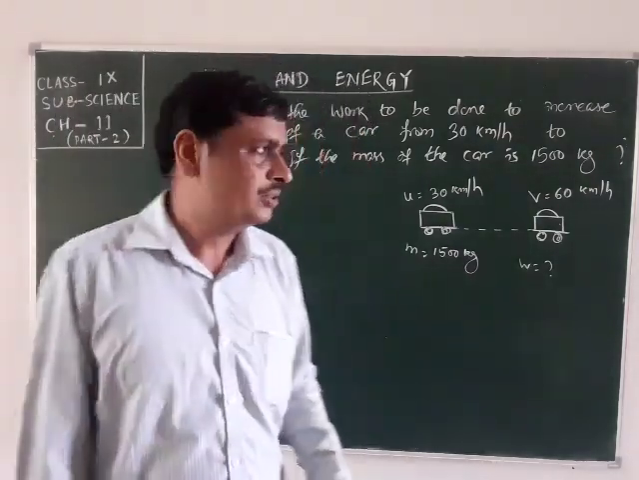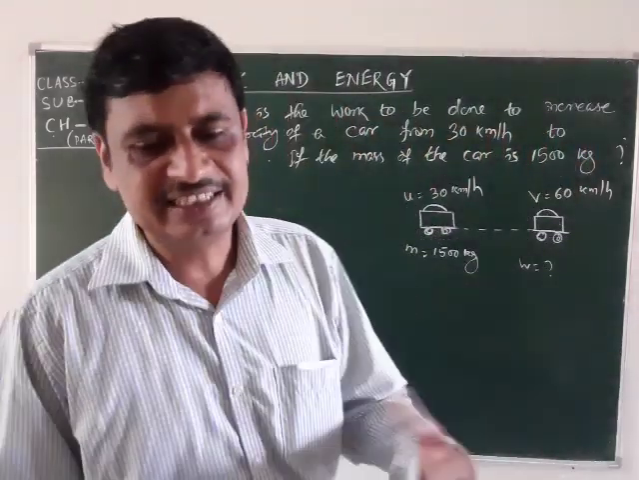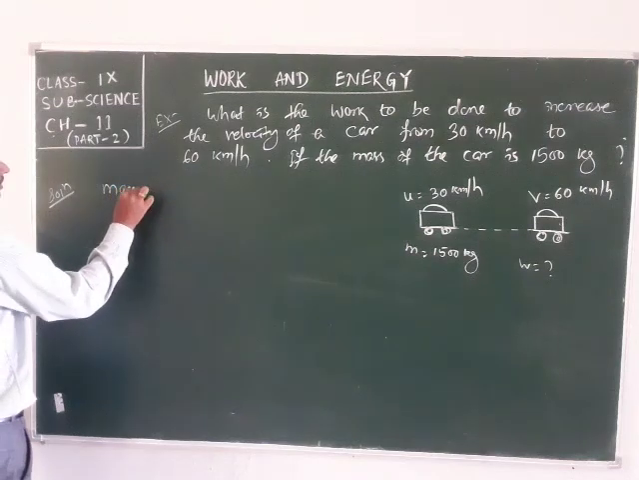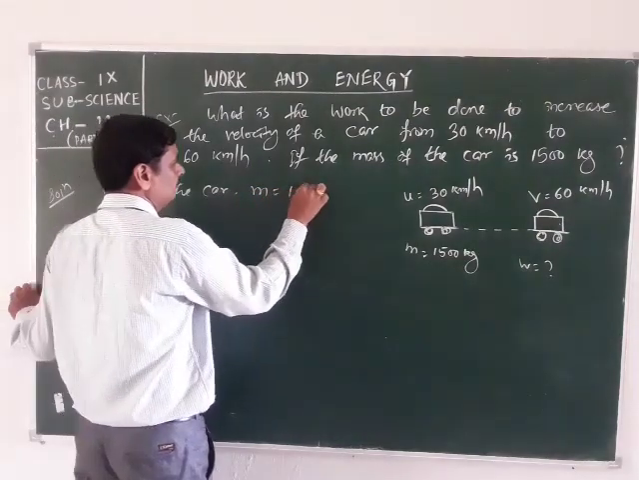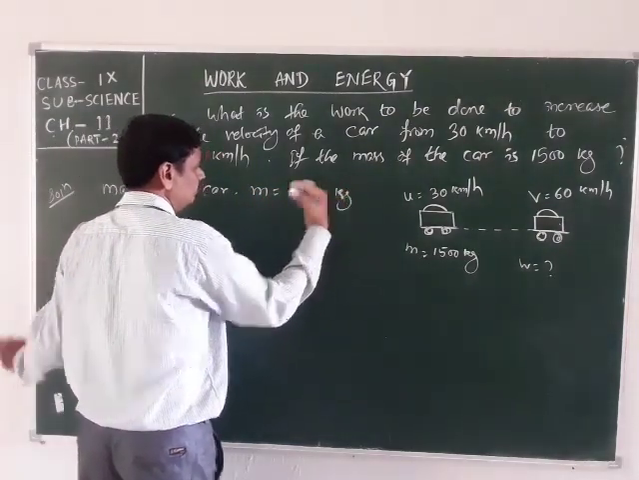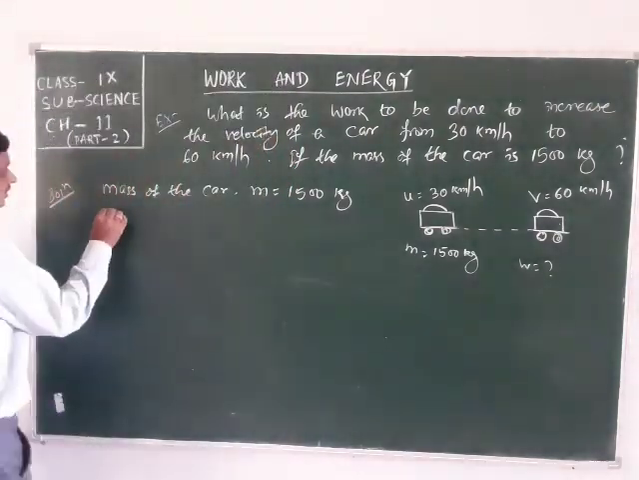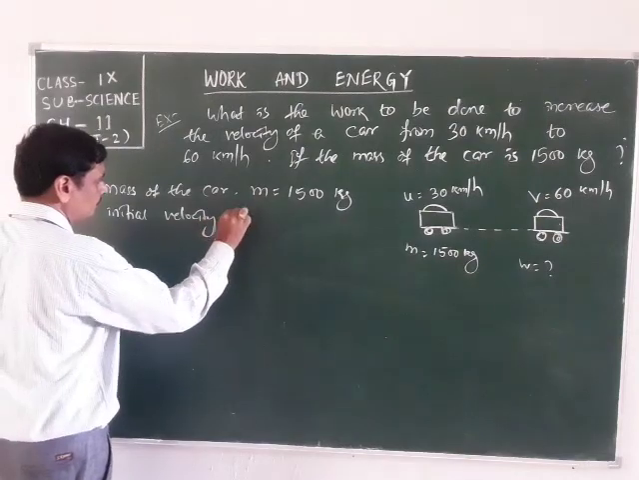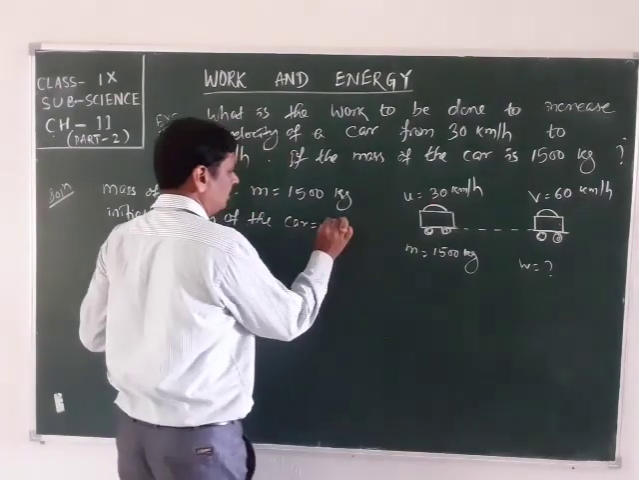So first we have to write the data given here. That is mass of the car, initial velocity and final velocity. Mass of the car, m is 1500 kg. Next, initial velocity of the car is 30 km/h.